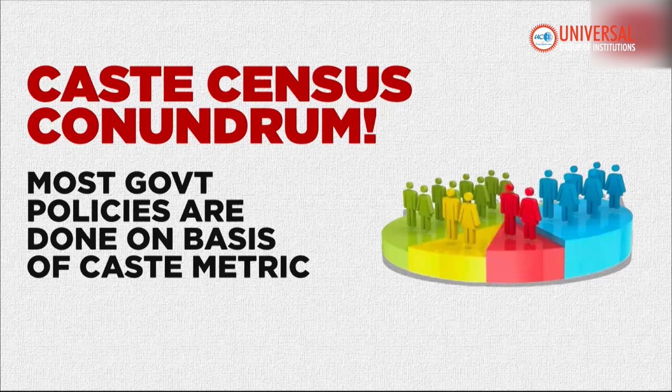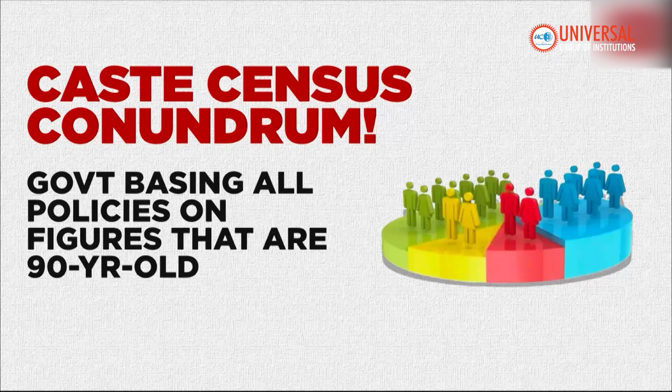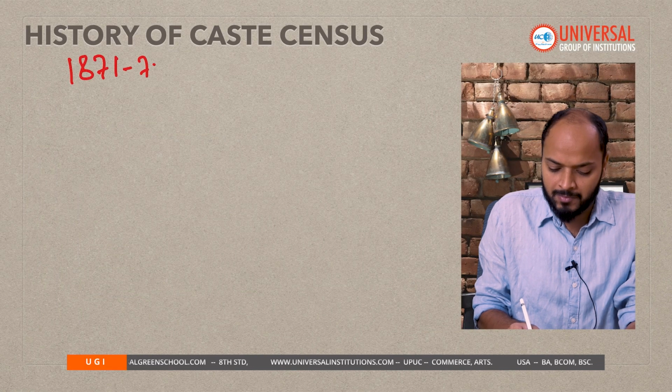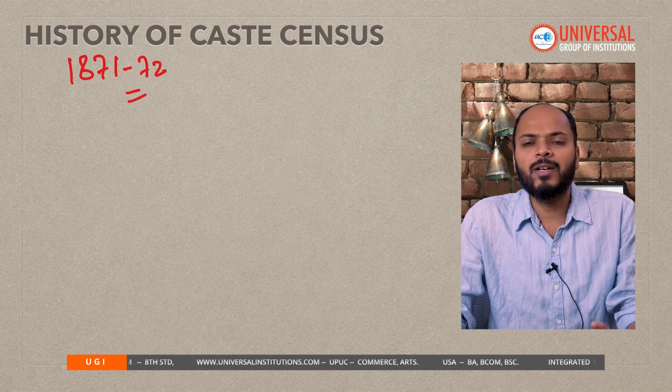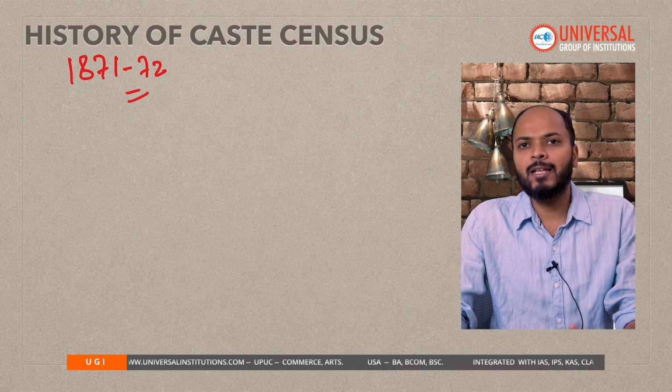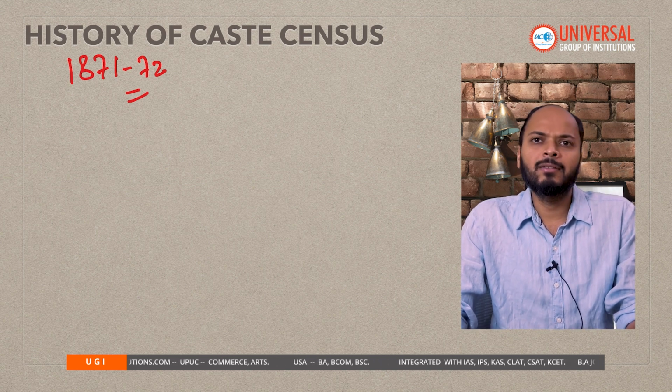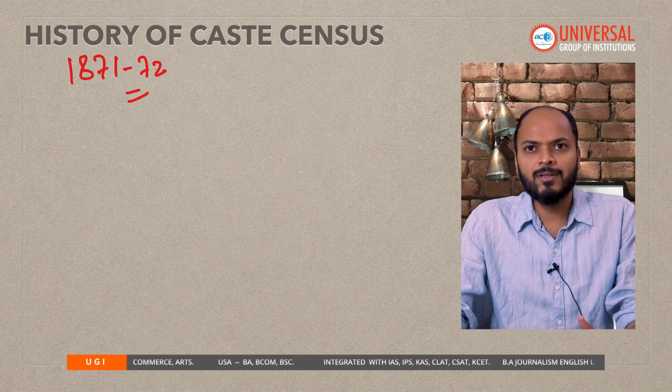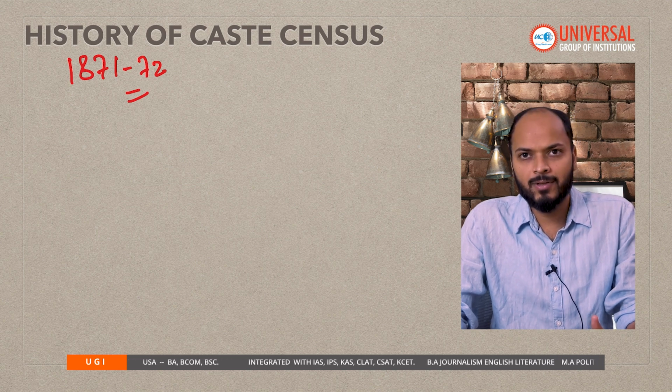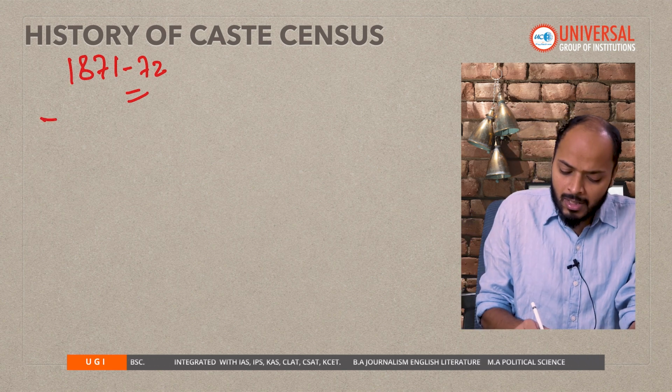But after independence, the government is not collecting the caste data of citizens. The census activity was started by the British for the first time in 1871-72. The first census of India could not get completed in one phase, and it took many phases to complete.